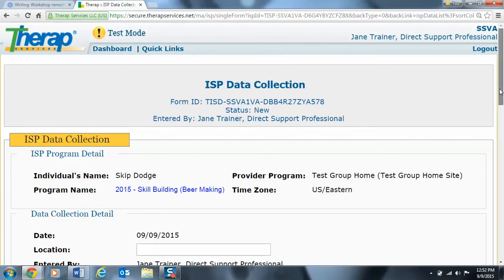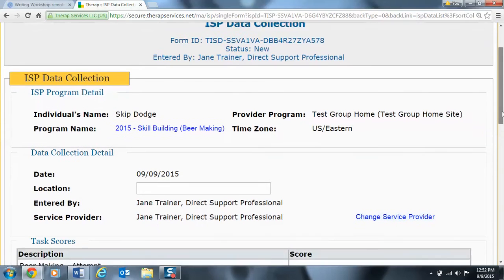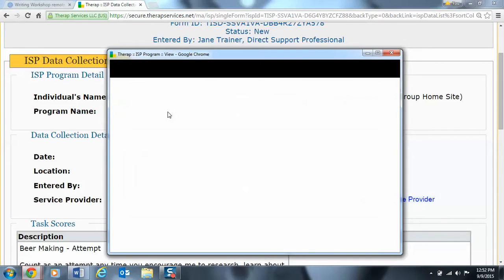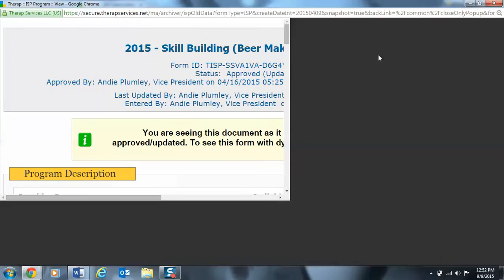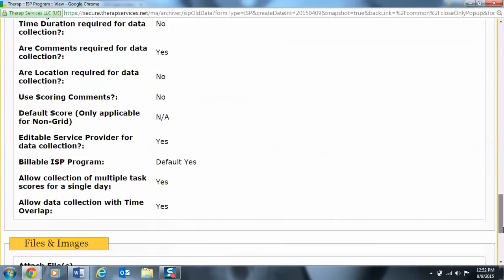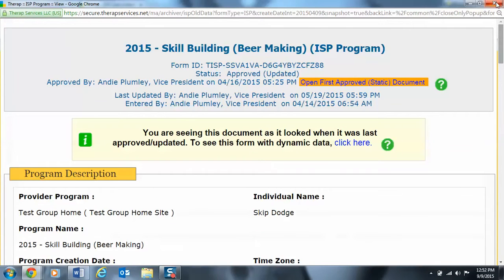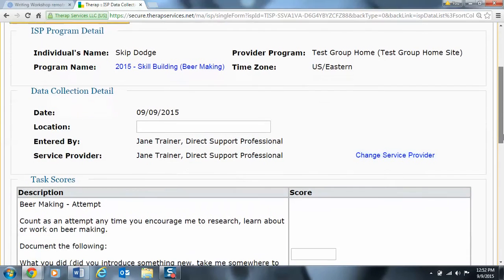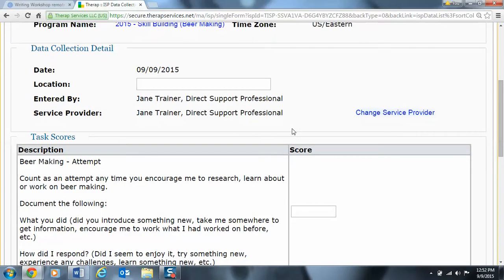And again, it pulls up my data collection sheet. Now, I get here and again I get stumped and say, oh my goodness, I don't remember what I'm supposed to be writing on. You have the Part 5 built into here as well. So I can click on this just like I did on the last page and I can review the Part 5 or any portions of it that I need prior to writing my daily documentation. When I'm done with it, I click out. What you're then going to do is fill out your data collection details. The location in which we ran this objective, we're going to say home.